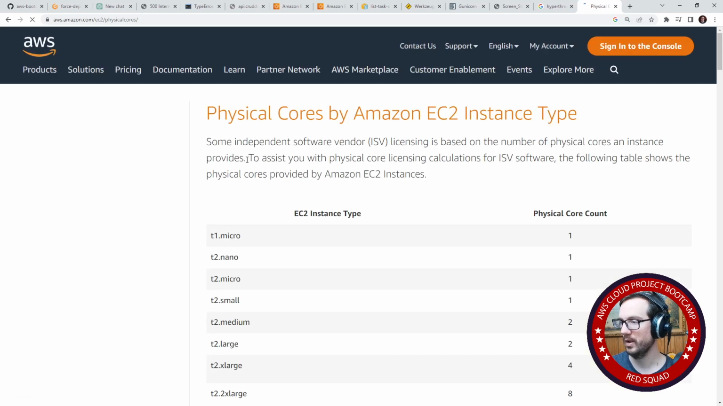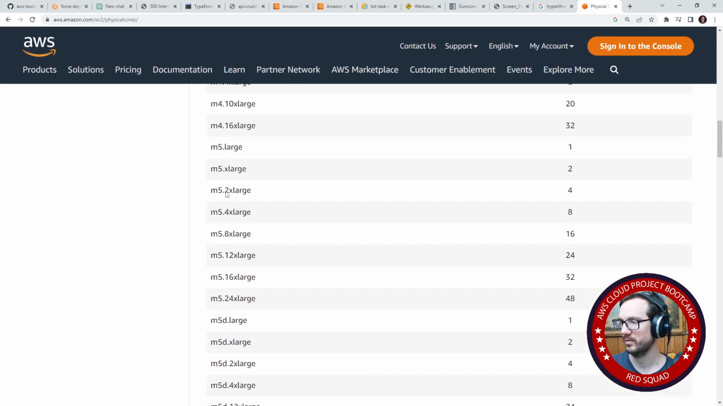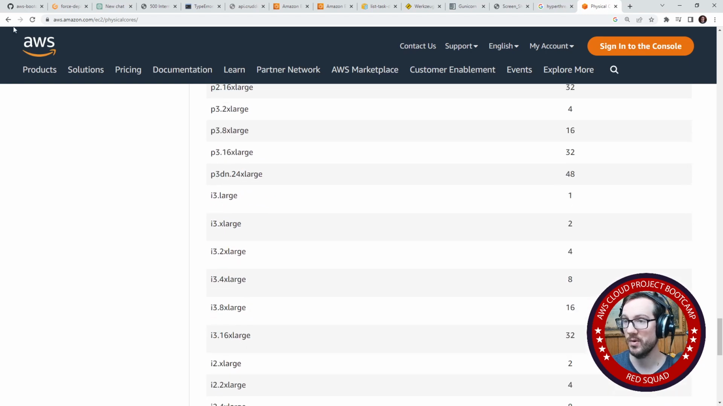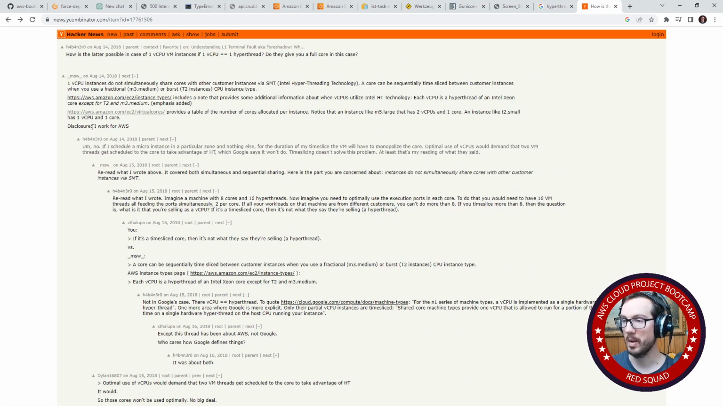So I'm just trying to figure out how many threads I get, because I don't know. That's my problem. I scheduled a micro instance in particular, so I'm just trying to find any information about that. Does one vCPU equal one hyperthread? That's really what we're trying to find out.